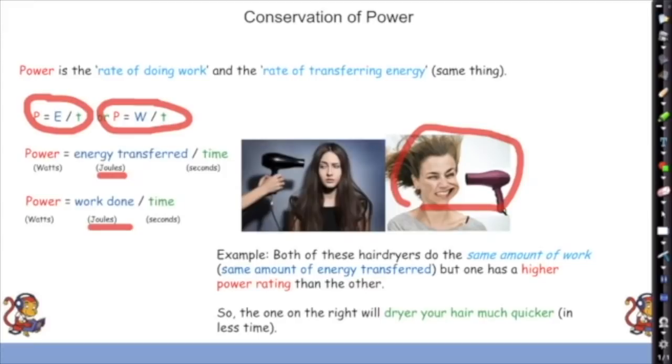It's going to transfer the same amount of work to dry the hair, but it's going to do it more quickly because it's got a bigger power. And the reason for that is that we're dividing our energy transferred by time. So the shorter the time, the bigger the power.